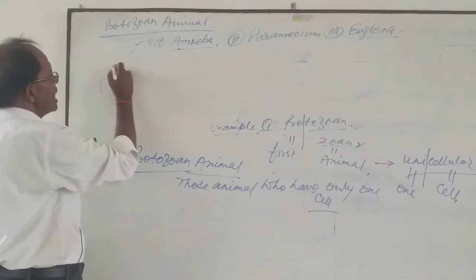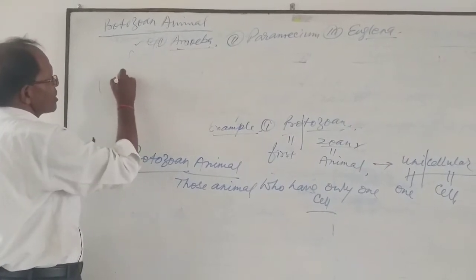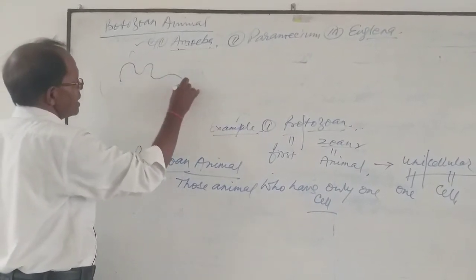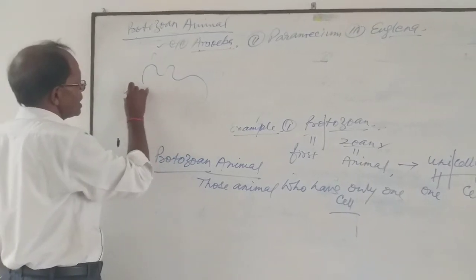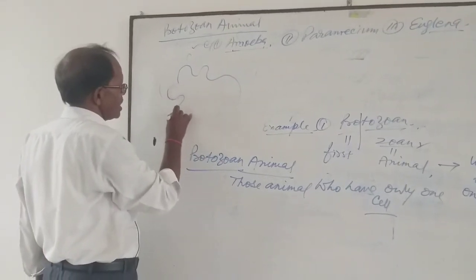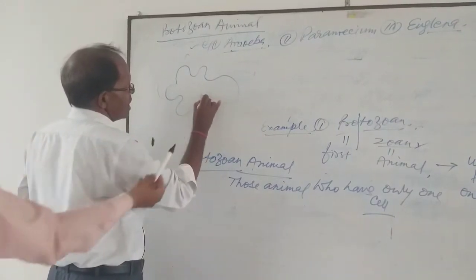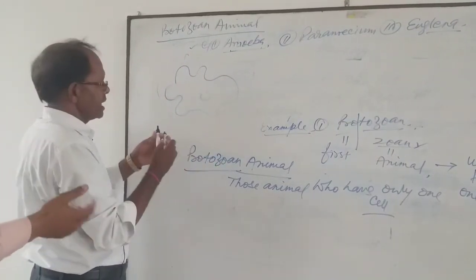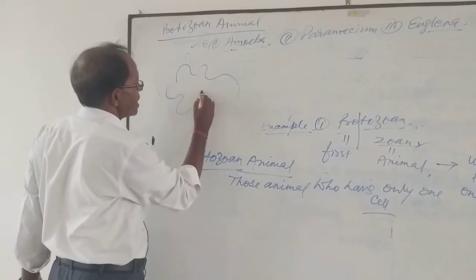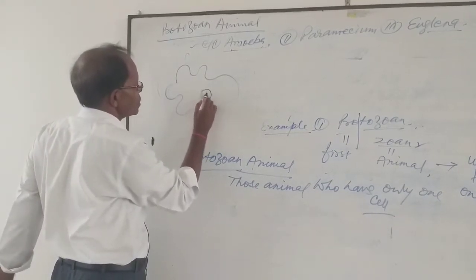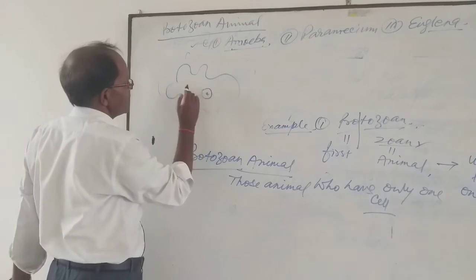This one is amoeba. What is the structure of this? Amoeba, this is the animal. This is the cell, and this cell is able to do all the activity.